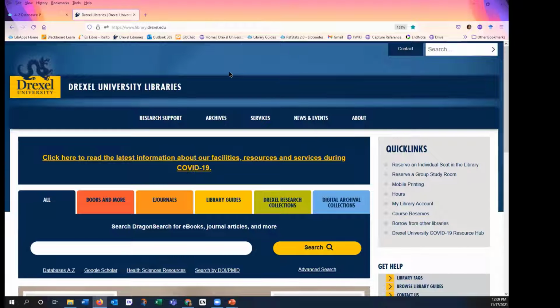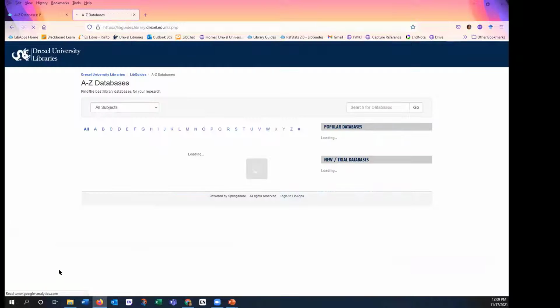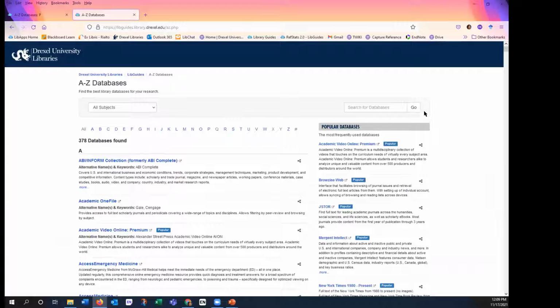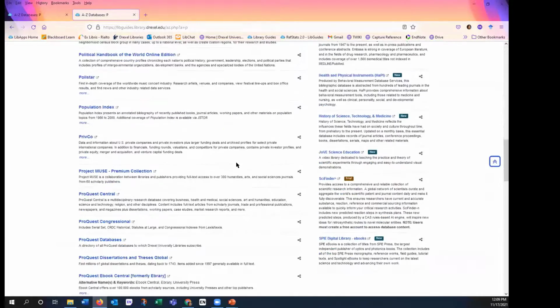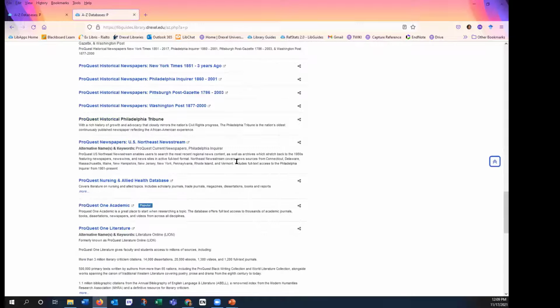This is the library website, and it's going to be the jumping off point for most of the instruments that I demonstrate, because these are databases that we subscribe to. If you go to Databases A to Z, this link here, this is a list of hundreds of databases that we subscribe to or have access to. To speed this up a little bit, I'll just click on P for PsycTESTS and scroll down. And it will give you a very brief description.